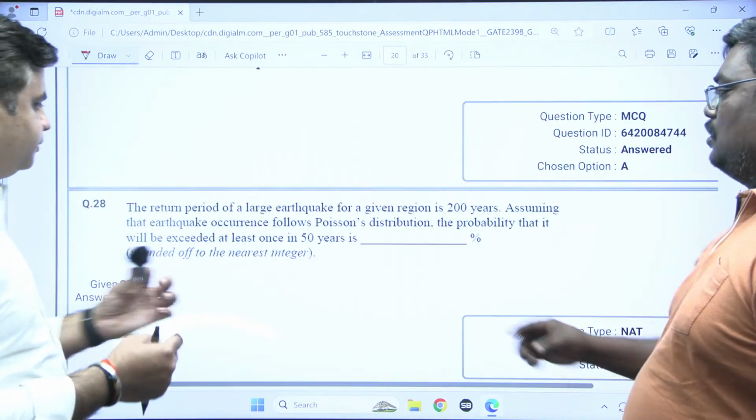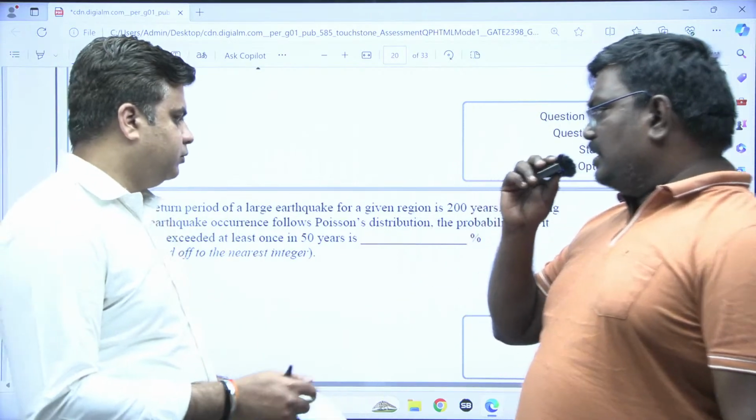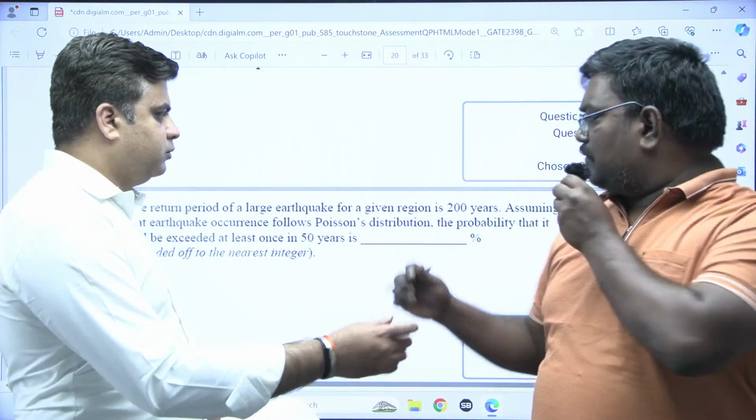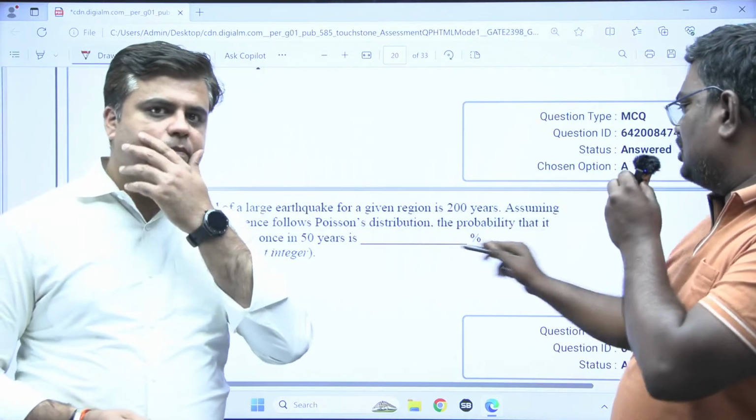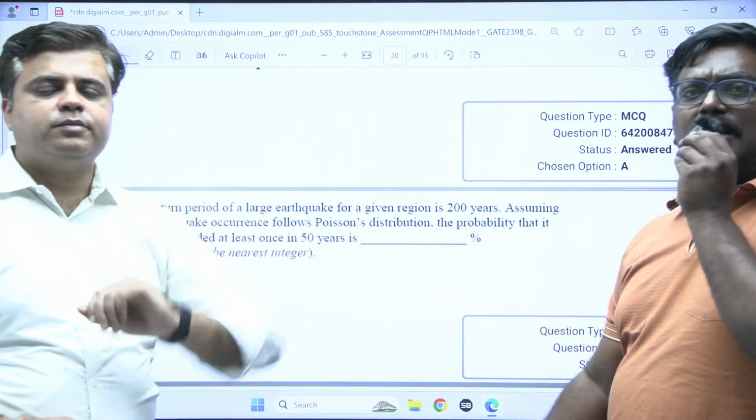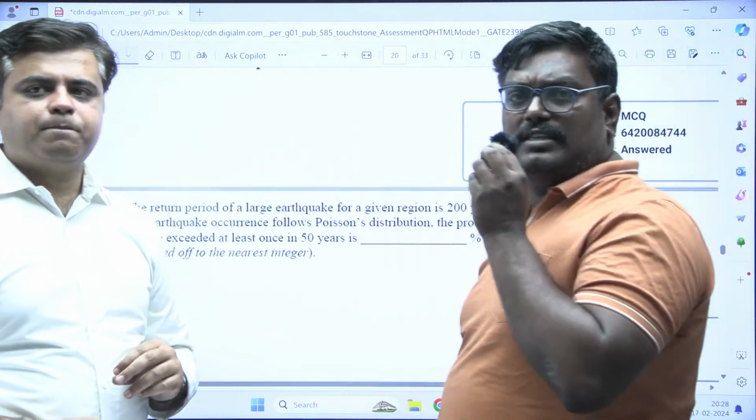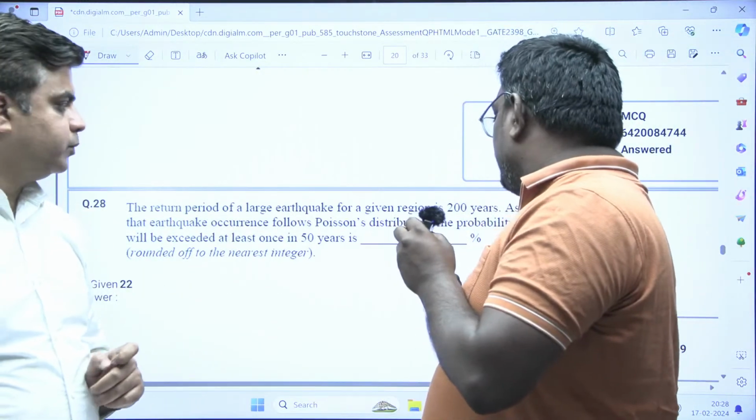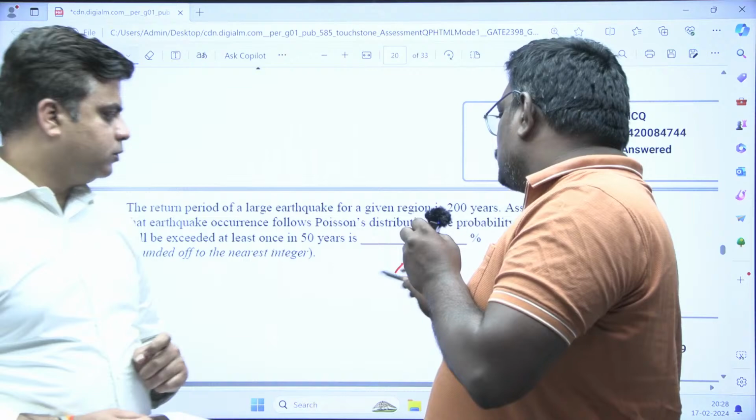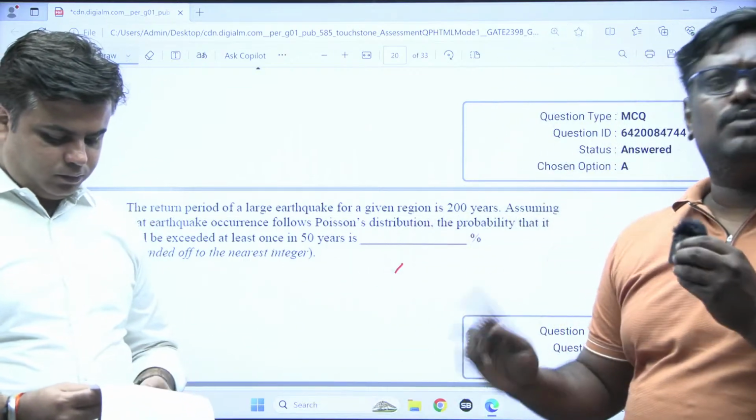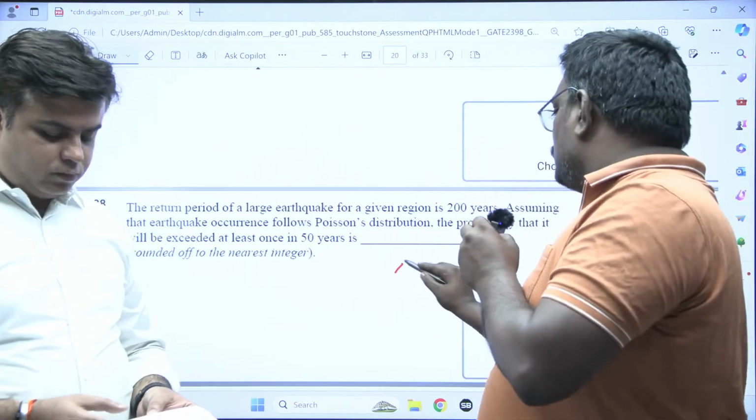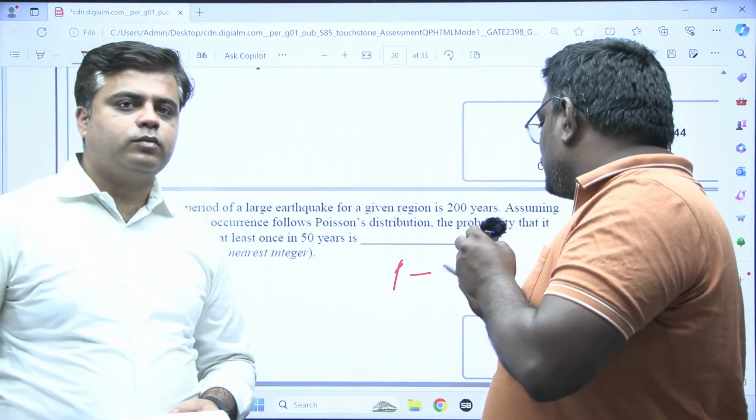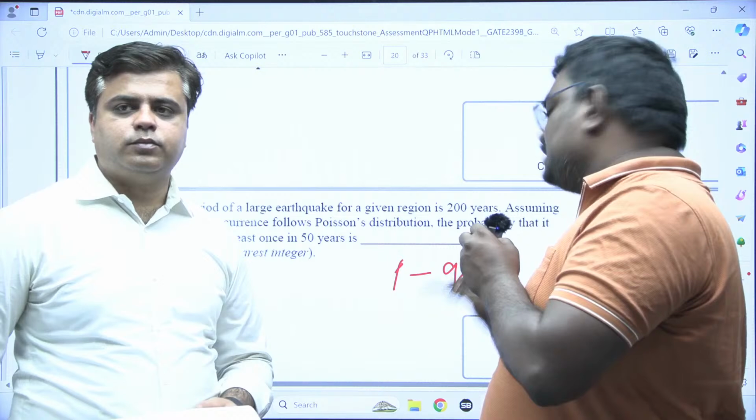The return period of a large earthquake for a given period is 200. Assume the earthquake follows Poisson's distribution; find the probability that it will occur at least once in 50 years. If it occurs at least once, then it is a failure, you can say hydraulic risk or anything. So you can write 1 minus q to the power n. This will be the formula.